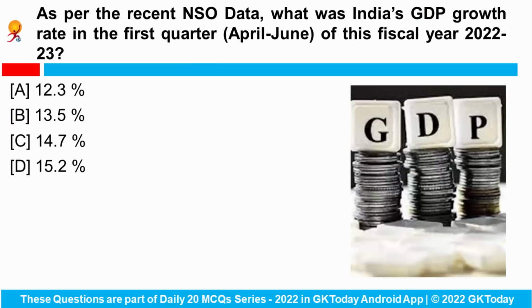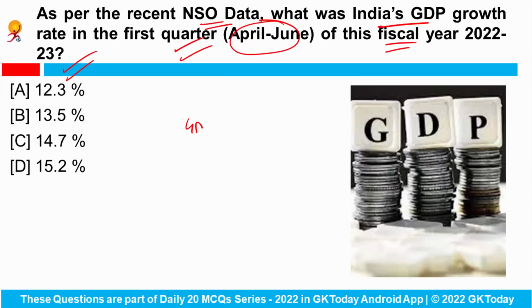As per the recent National Statistics Office data, what was India's GDP growth rate in the first quarter, that is April to June of this fiscal year, meaning 2022-23? So as per the recent data released by the National Statistical Office, the Indian economy has expanded at the quickest pace in a year.